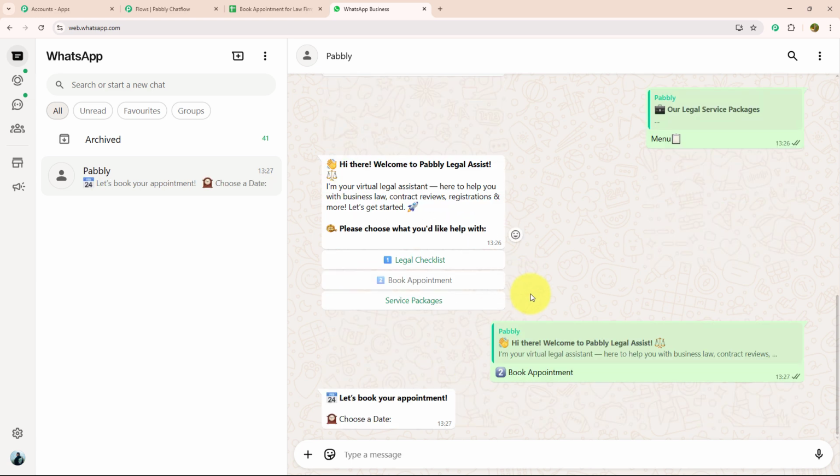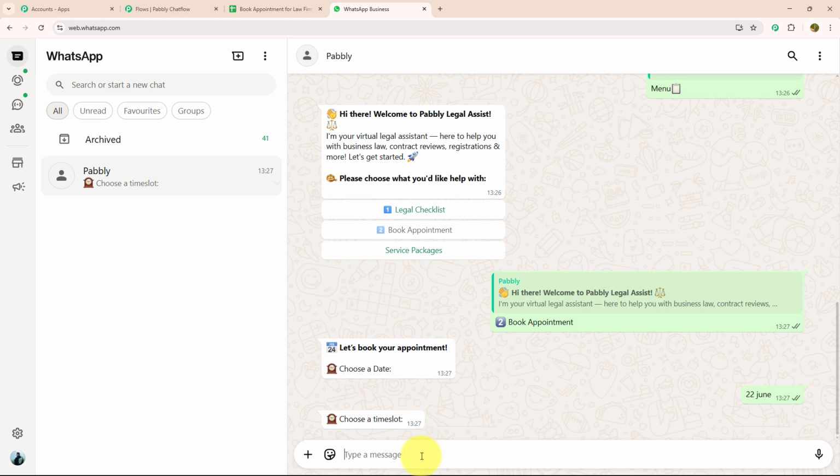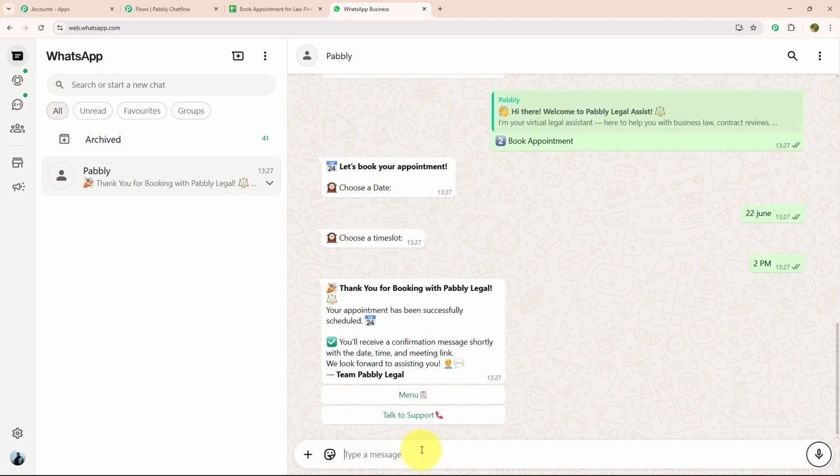As soon as I have selected book appointment, I got a message in which they want to know about the date. After date, they want to know about the time slot. As soon as they got every single detail, they have sent me a confirmation message in which they tell me that my appointment is successfully booked, and they will send me a confirmation message shortly with date, time and meeting link. And with that, they have provided me 2 action buttons: menu and talk to support.